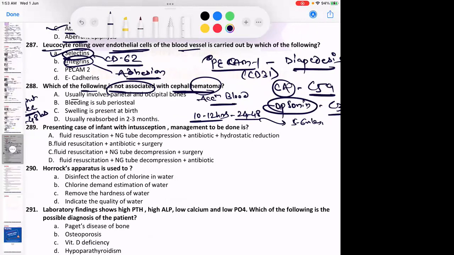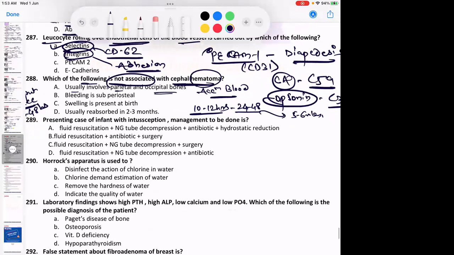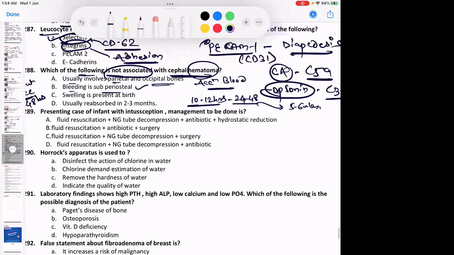Option A says usually involves the parietal and occipital bone. Option B says bleeding is subperiosteal. Swelling is present at birth. So usually swelling is not present at birth in its maximum size. It is usually reabsorbed in 5 to 6 weeks. The most common site is parietal and occipital bone. So the wrong statement would be swelling is present at birth. The swelling is not present at birth. It develops within 24 to 48 hours of birth and then goes away by 5 to 6 weeks of birth.